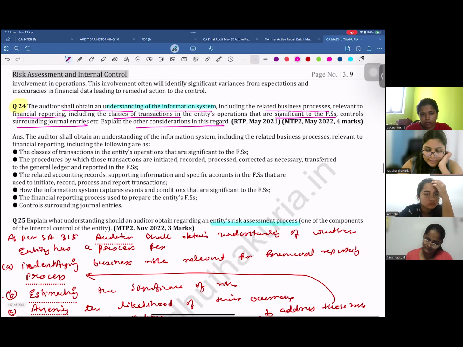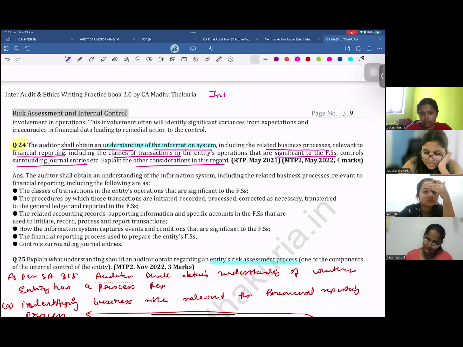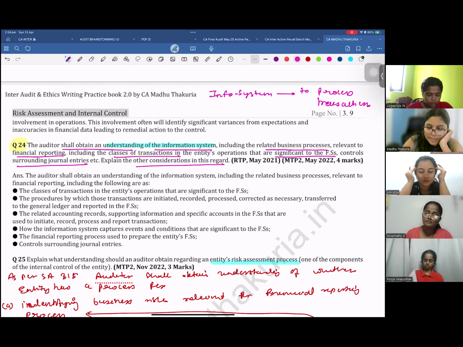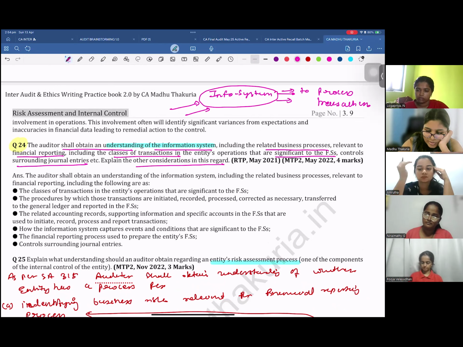What is the question? That entity's information system is being used to process transactions, right? So you need to understand how many processes go through the information system, how many transactions are processed through this information system, and what are the controls around it.